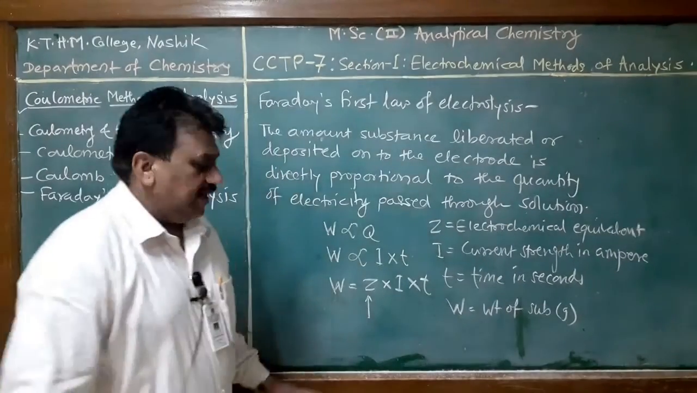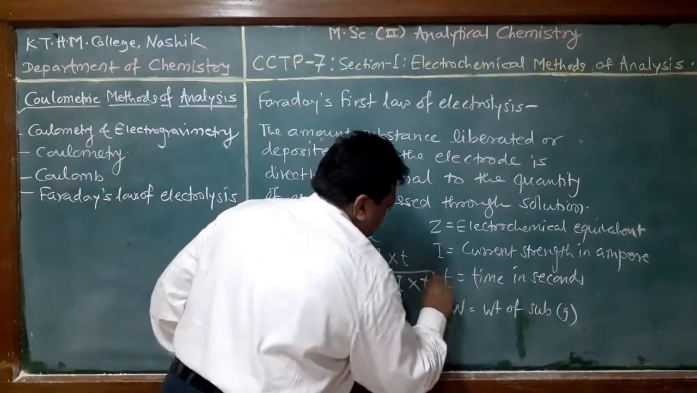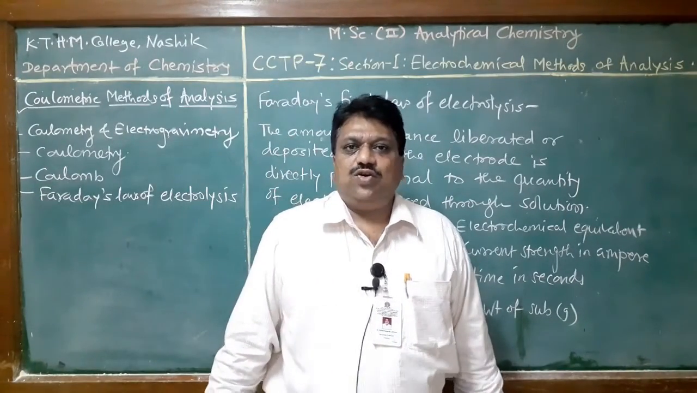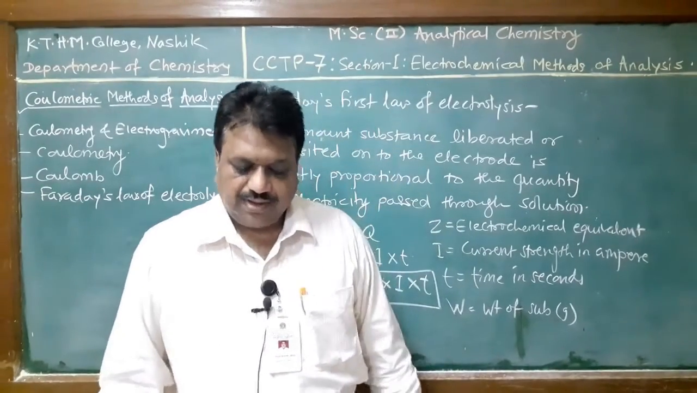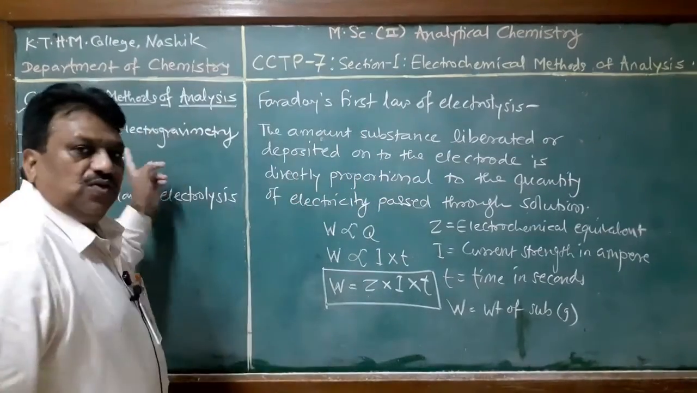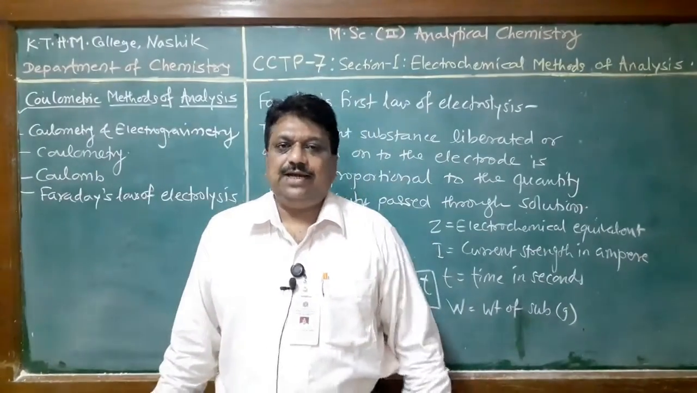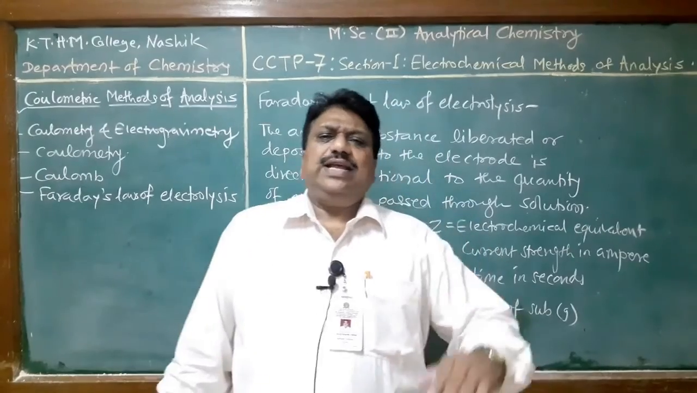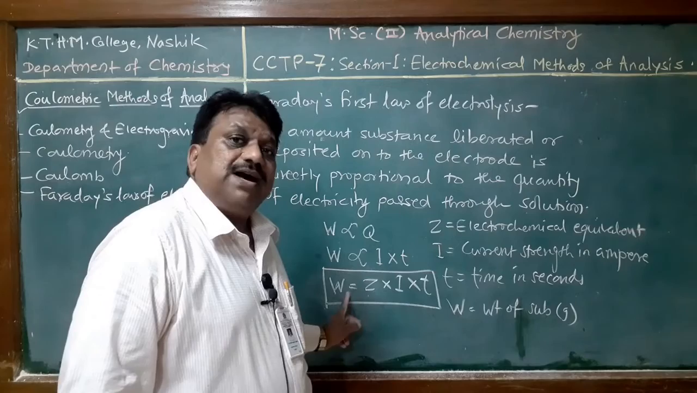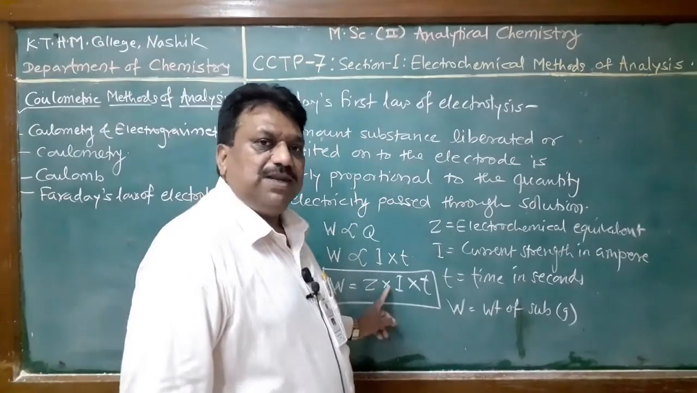This is Faraday's first law of electrolysis: the amount of substance liberated is directly proportional to the quantity of electricity passed. In coulometry, we can measure the quantity of electricity required for complete electrochemical oxidation or reduction, and we can determine the amount of substance by Faraday's law of electrolysis. Students, we solve one problem based on this.